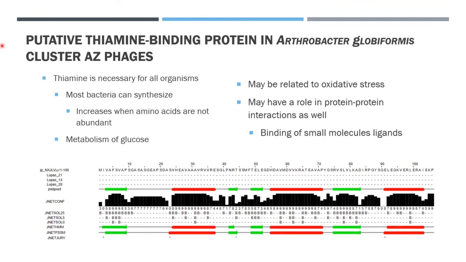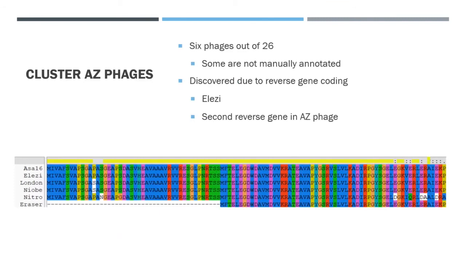Hello, my name is Erica Sellers, and my project is on a putative thiamine-binding protein discovered in Arthrobacter globiformis cluster AZ phages. Thiamine is necessary for all organisms as it is involved in the metabolism of glucose, and most bacteria can even synthesize it. It increases when amino acids are not abundant and when oxidative stress is put on an organism. This gene may also have a role in protein-protein interactions as it is involved in the binding of small molecule ligands.